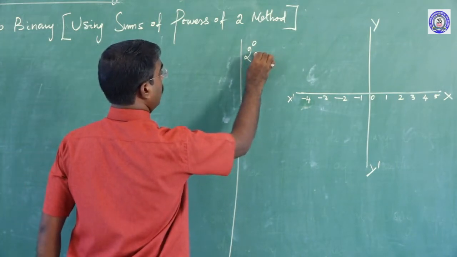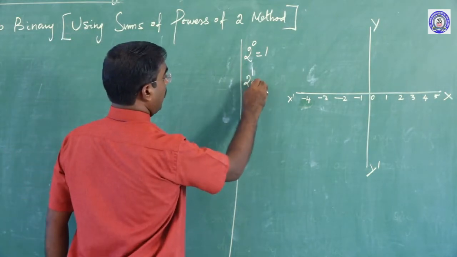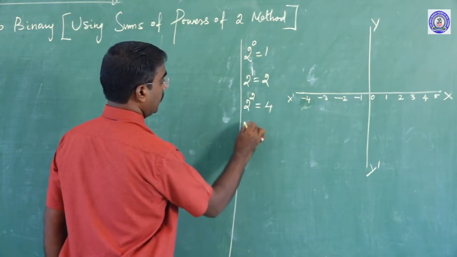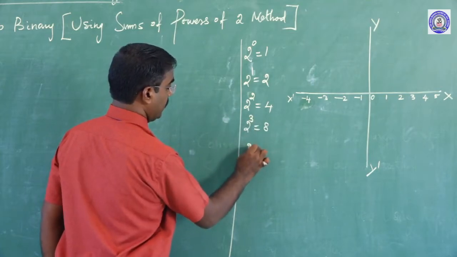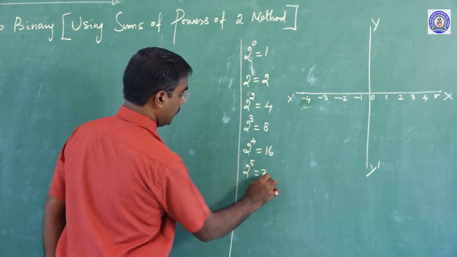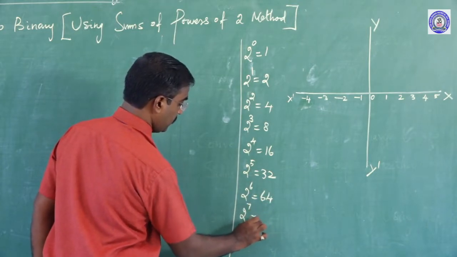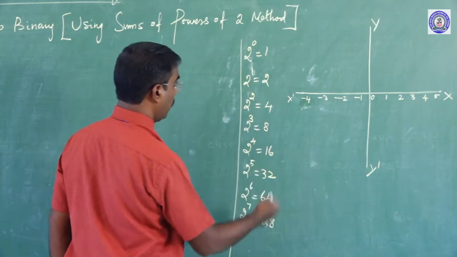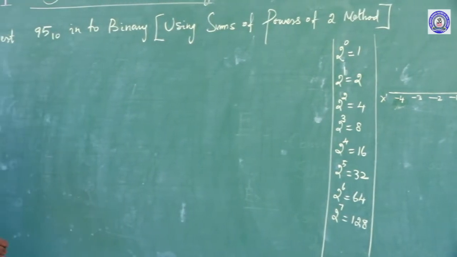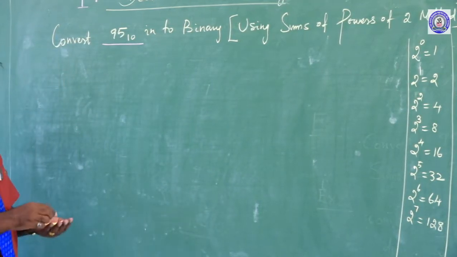That's why 2 to the power of 0 equals 1. 2 to the power of 1 equals 2, 2 to the power of 2 equals 4, 2 to the power of 3 equals 8, 2 to the power of 4 equals 16, 2 to the power of 5 equals 32, 2 to the power of 6 equals 64, 2 to the power of 7 equals 128, and so on. So convert 95 base 10 into binary using the sums of powers of 2 method.